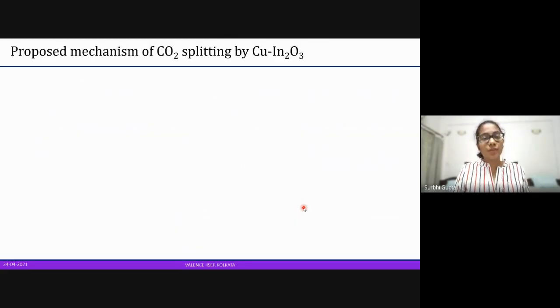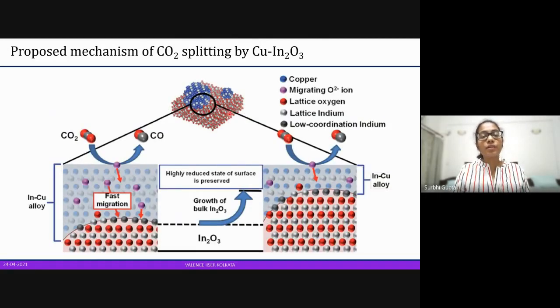So what is the proposed mechanism for carbon dioxide splitting? This is what happens. We are looking at the reduced state of the copper indium oxide. So this is the copper indium alloy, which we spoke of, which we realized has formed. And this is the indium oxide. And when carbon dioxide approaches the system, there is a very fast migration of O2 minus. So O2 minus migrates into the bulk, and in the bulk, we have copper and indium.